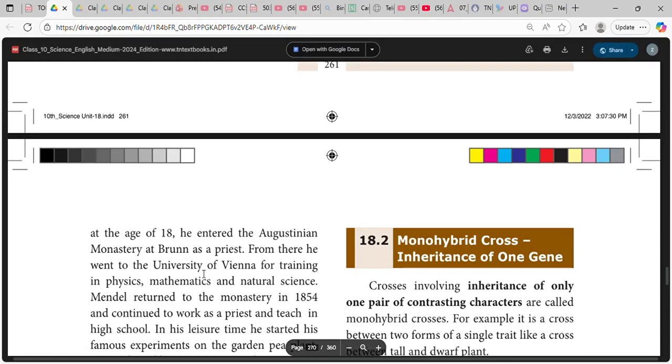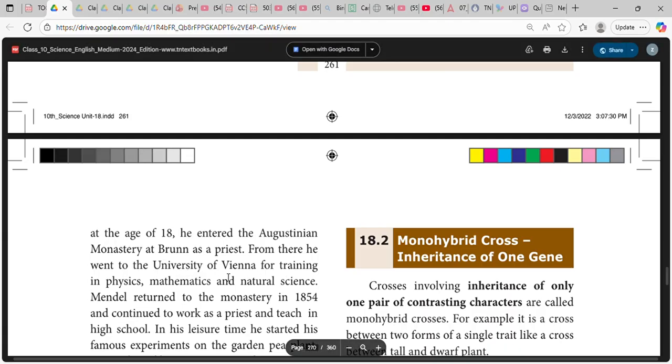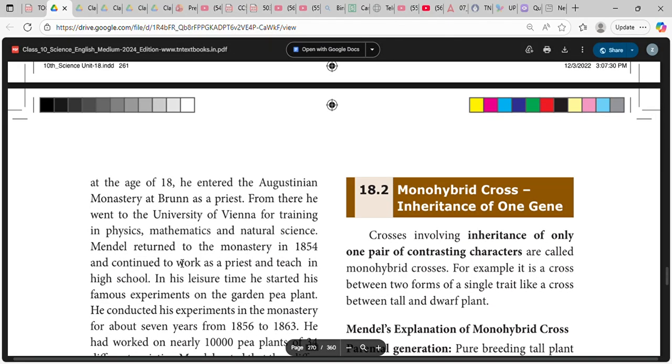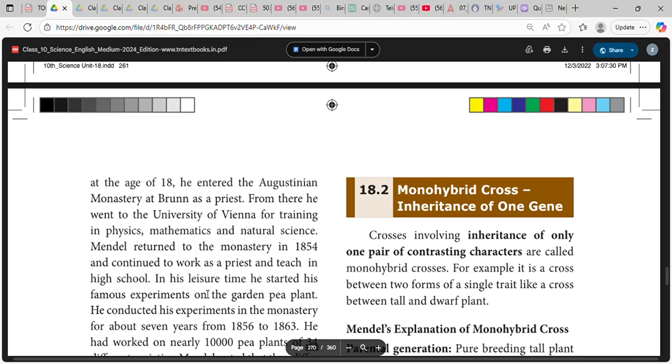After finishing high school at 18, he entered the Augustinian monastery at Brunn as a priest. From there, he went to the University of Vienna for training in physics, mathematics, and natural science. Mendel returned to the monastery in 1854 and continued to work as a priest and teacher at a high school. In his leisure time, he started his famous experiments on the garden pea plant.